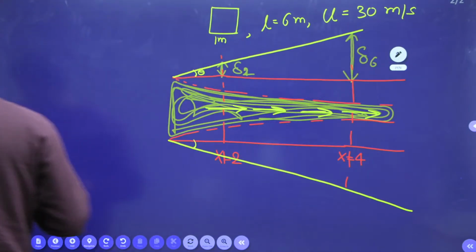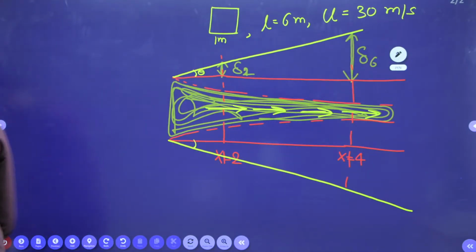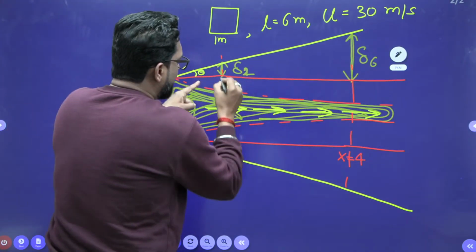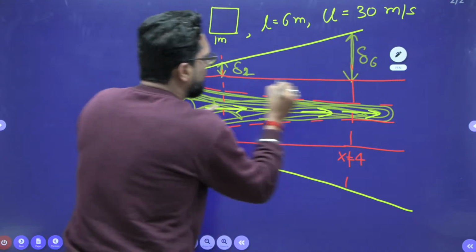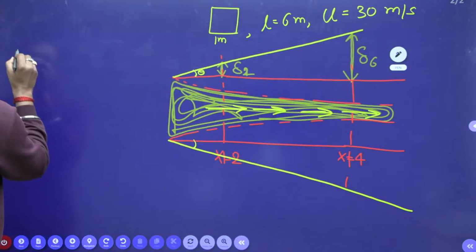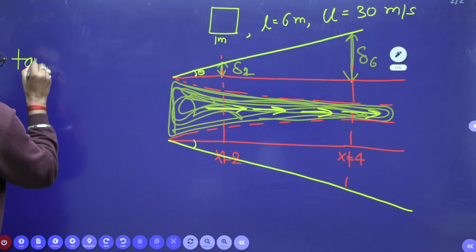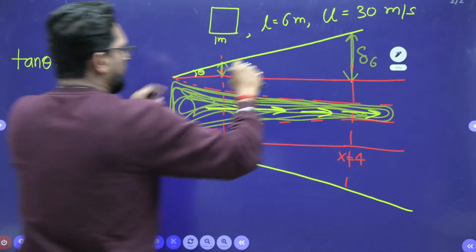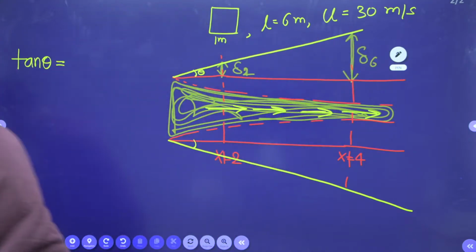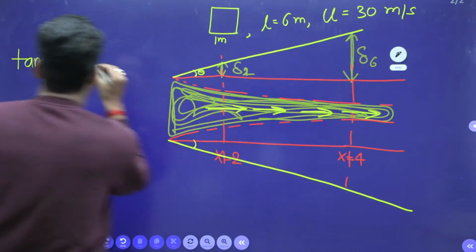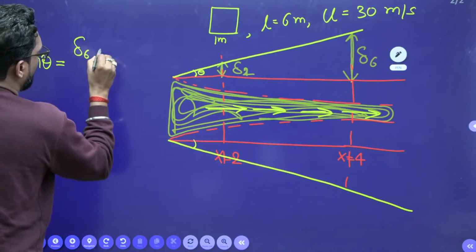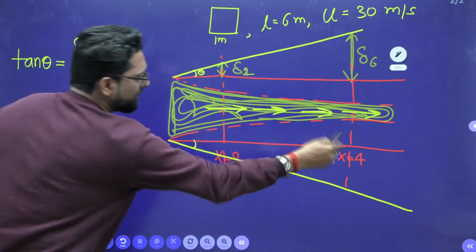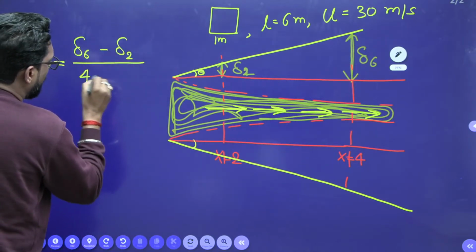Now beta, see what is the approach? We take this triangle. So what is tan theta? Tan theta is the displacement thickness at 6 minus displacement thickness at 2, divided by the distance, that means 4 minus 2.